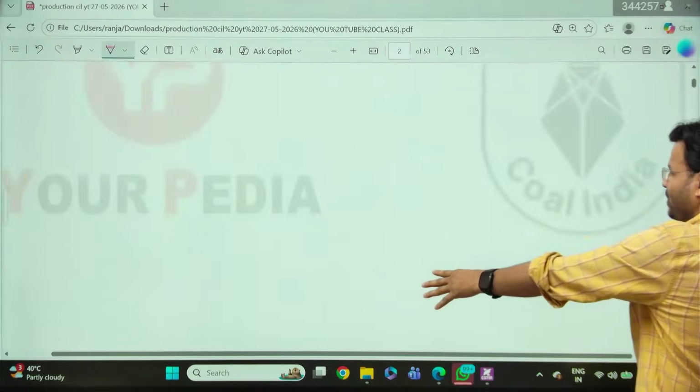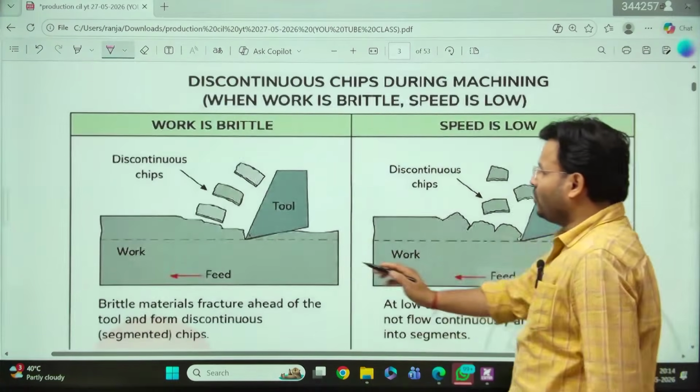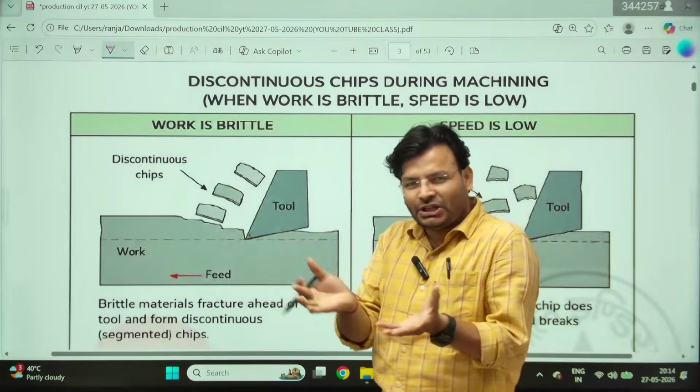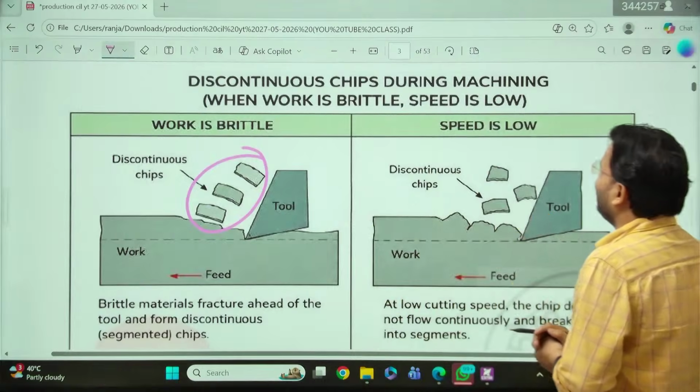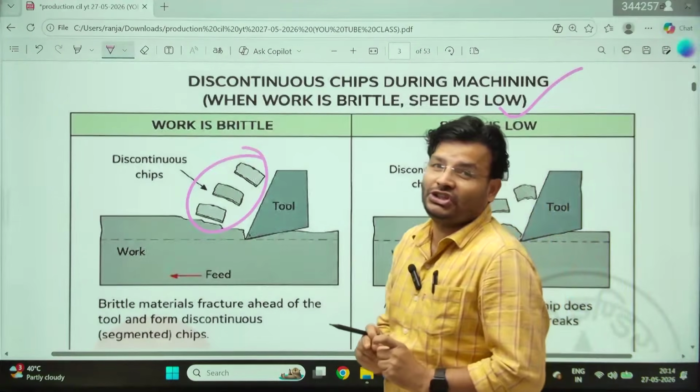Now here I have come with the diagram. You can see there, right? Here we can see the work and tool. Whenever brittle material is there, it will break very quickly. That's why we will get the chip like that. And the favorable condition, what? Speed should be low. That is the most favorable condition for the discontinuous chip.